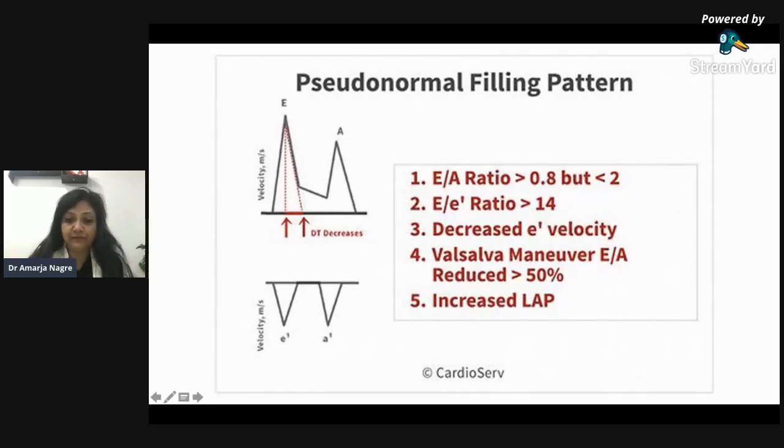We'll not go into that detail, but we should know that if you want to really know if it is pseudonormal pattern or a normal pattern, we have to do Valsalva maneuver, and on Valsalva maneuver, it will go to normal, otherwise it will not. And if these parameters are there, this indicates increased LA pressure.